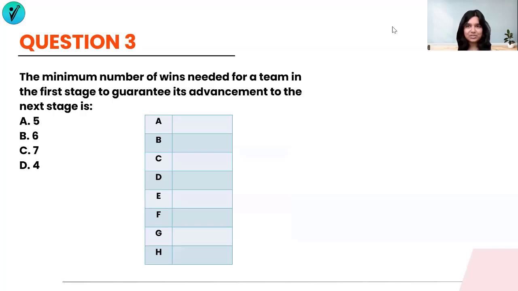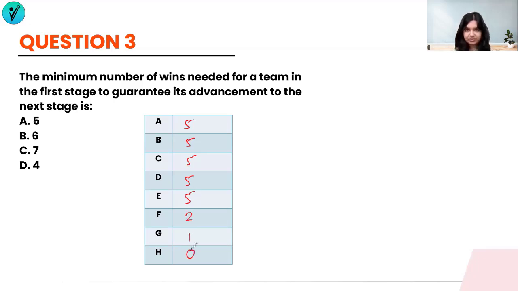All right, this is the next one. The minimum number of wins needed for a team in the first stage to guarantee its advancement to the next stage. Now, this is again a carry forward of the previous question itself. So we are saying that there are all these that have scored 5 and then 2, 1, and 0.